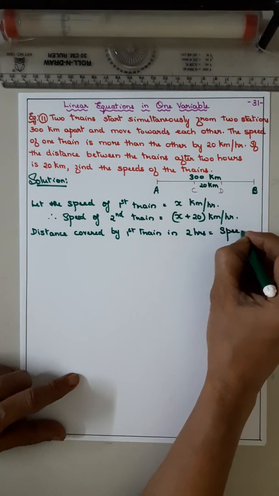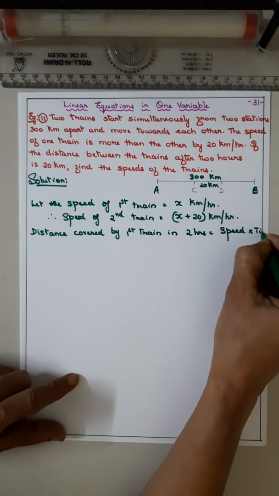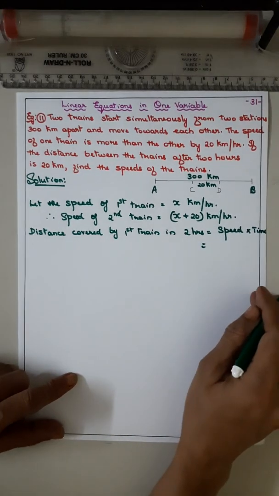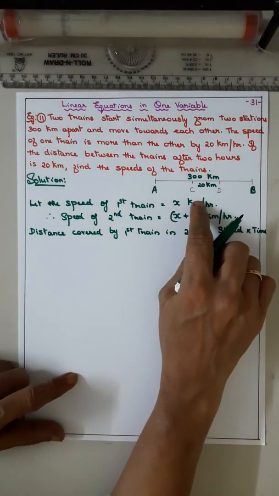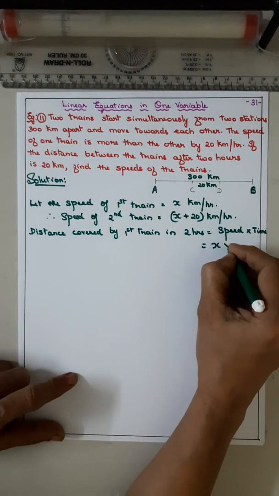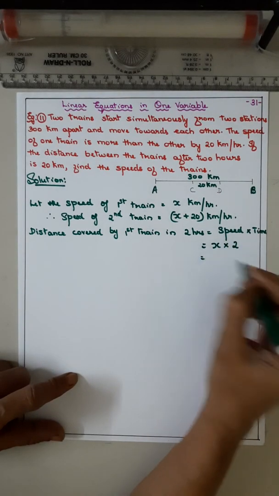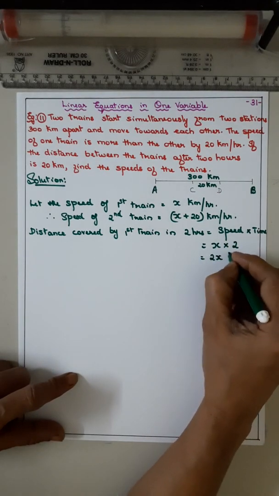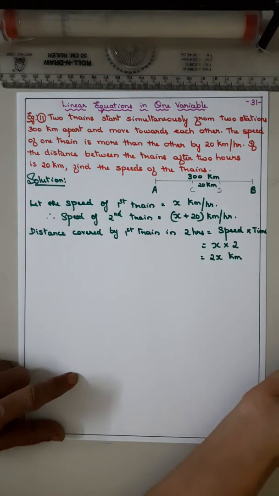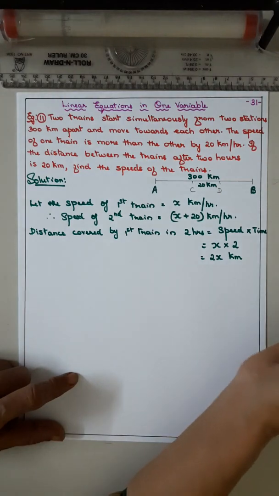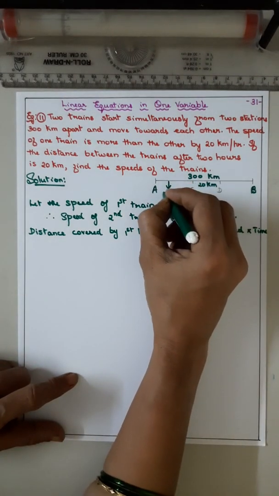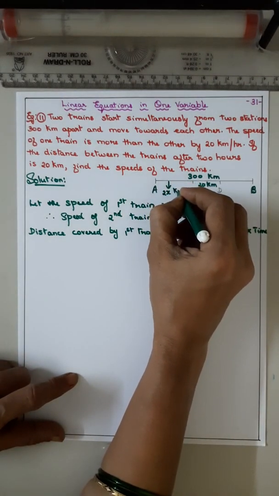Speed into time. How much speed have they given? x. How much time? 2. So it will become 2x kilometers. Understood? So AC becomes 2x kilometers.